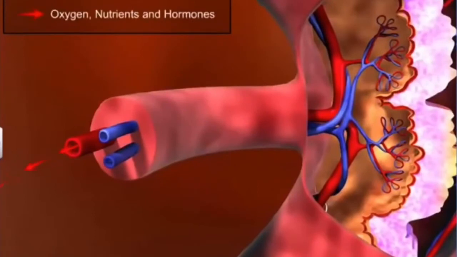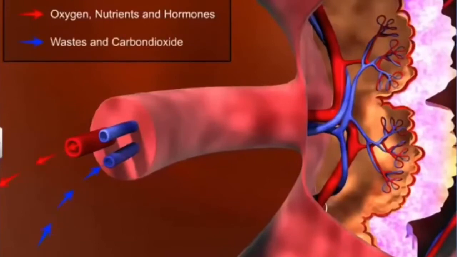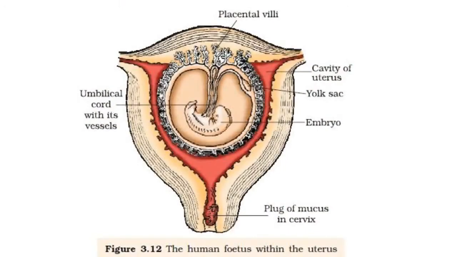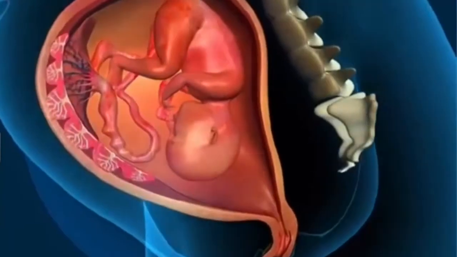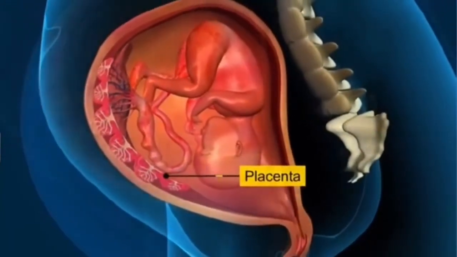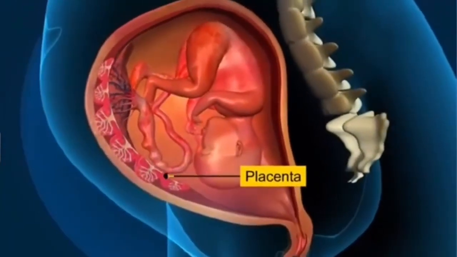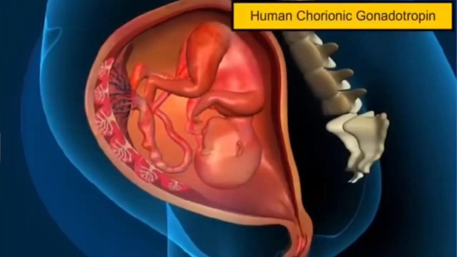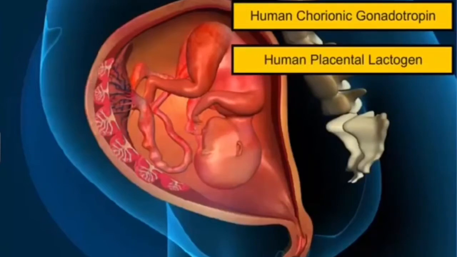It facilitates the supply of oxygen and nutrients to the embryo. It aids in the removal of carbon dioxide and waste materials produced by the fetus. The placenta is connected to the embryo through the umbilical cord, which helps in the transport of substances to and from the embryo. Now, the placenta also acts as an endocrine tissue and produces several hormones like HCG, that is human chorionic gonadotropin, human placental lactogen, estrogen, progesterone, etc.